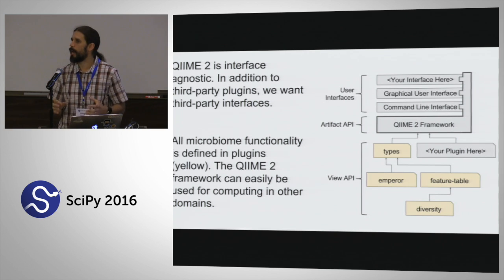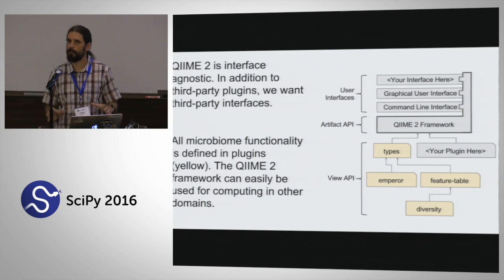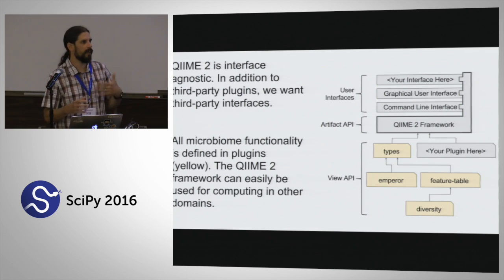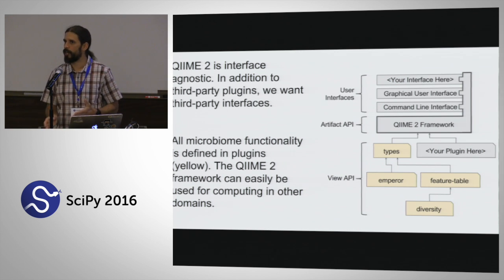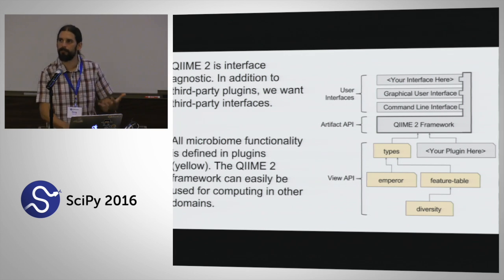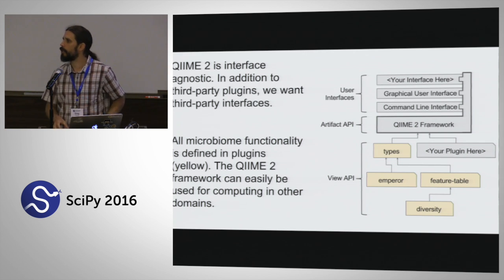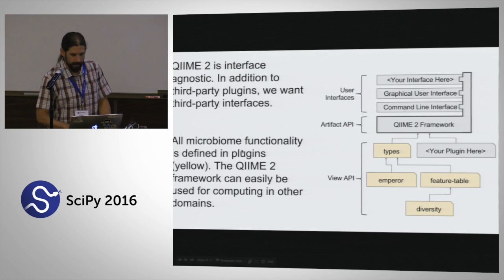And of course, if you have somebody who doesn't want to bother with artifacts at all, or they don't want those protections in place, like us saying, oh, that's not a relevant semantic type for the operation you're trying to do, you can always go back to that underlying Python 3 API that I showed you in the beginning. And we call that our view API, because it operates directly on certain views of these objects.